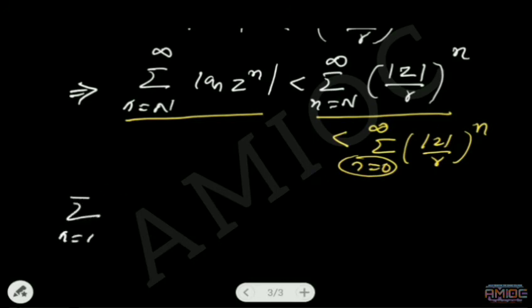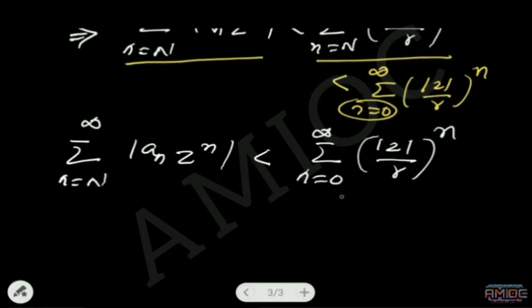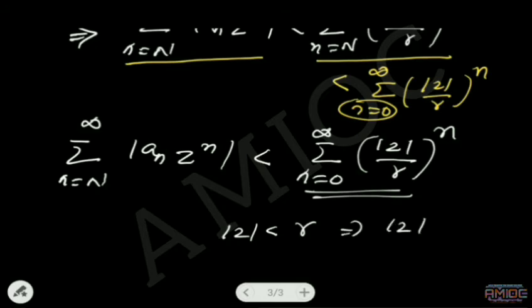That is, the summation n equal to capital N to infinity of mod a_n z power n will be less than the summation n equal to 0 to infinity of mod z by r whole power n. What about this series? Here we have mod z less than r, that will imply mod z by r less than 1.